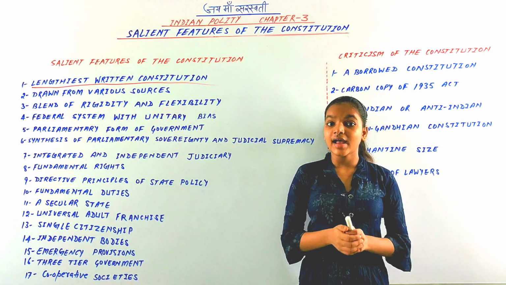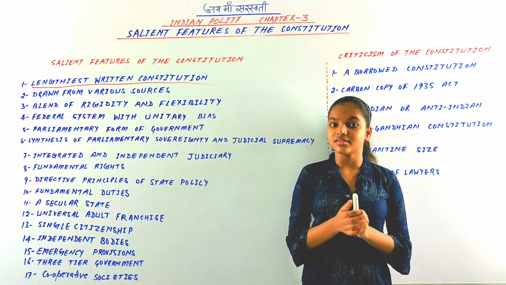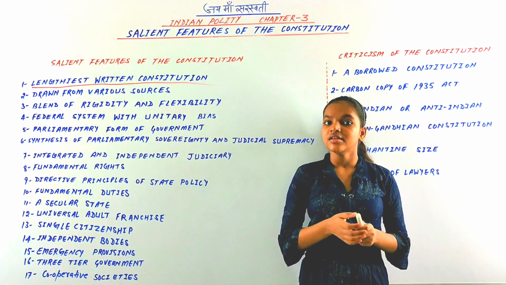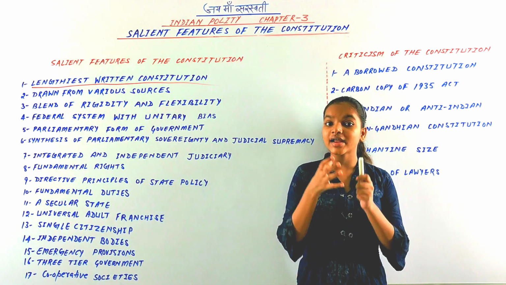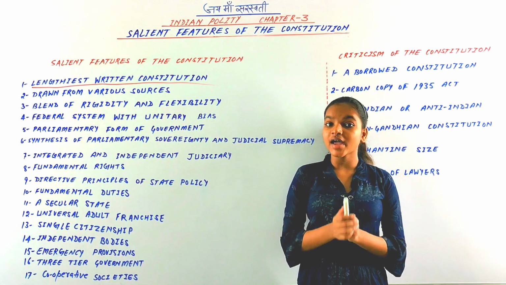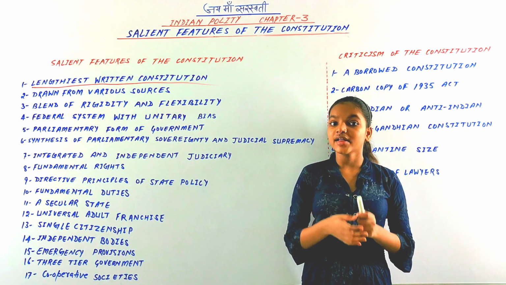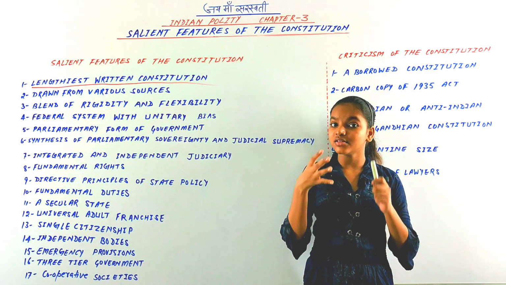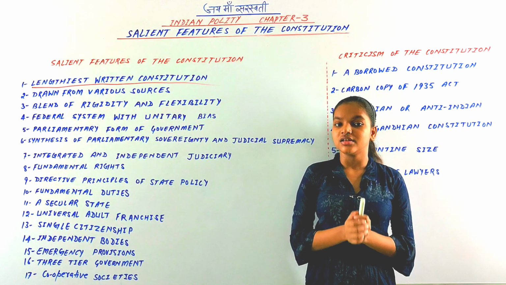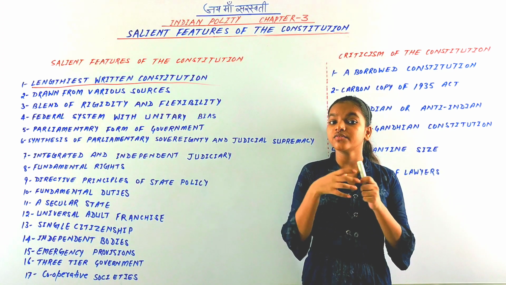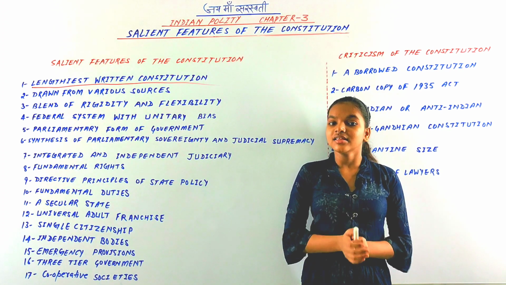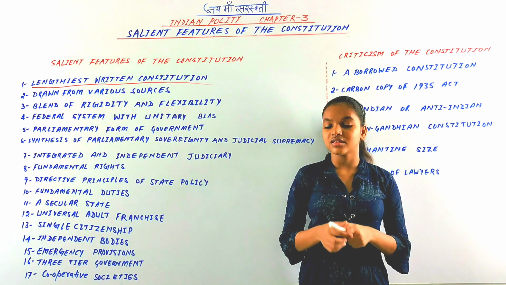And the fourth reason is the dominance of luminaries in the constitution. So these are some factors behind the lengthy constitution of India. The Indian Constitution doesn't only provide for governance, it also provides the administrative provisions. So you can say that the first salient feature of our Indian Constitution is that it is the lengthiest of all the written constitutions in the world.